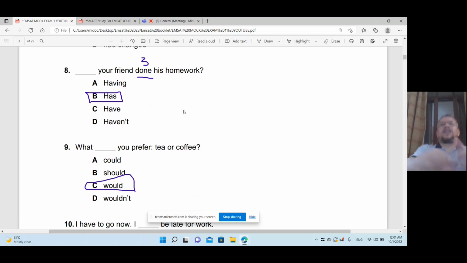If you have "done", it means this is the third conjugation of a verb. So we need have, has or had. If you say "your friend", it should be "has". If you say "you", you say "have". So here we have: has your friend done his homework?